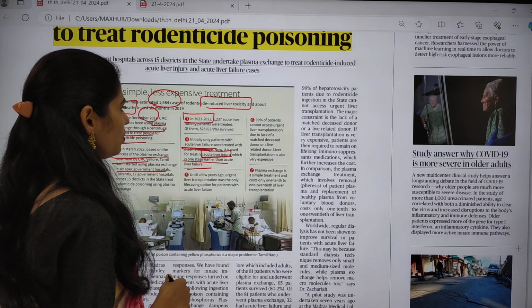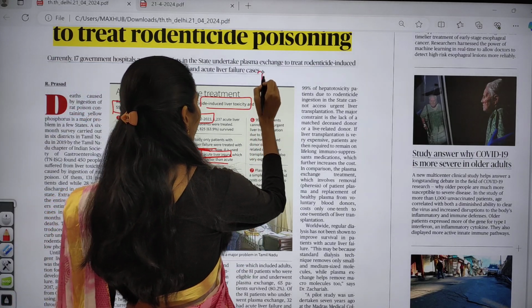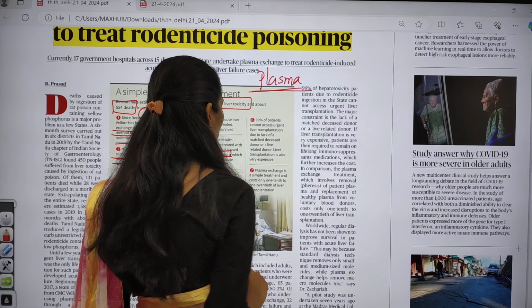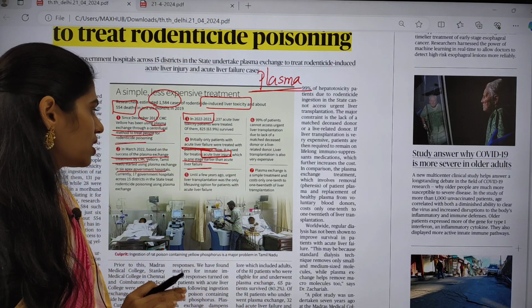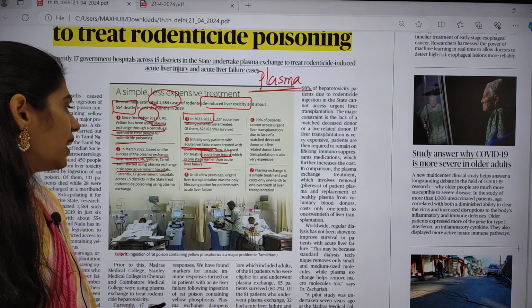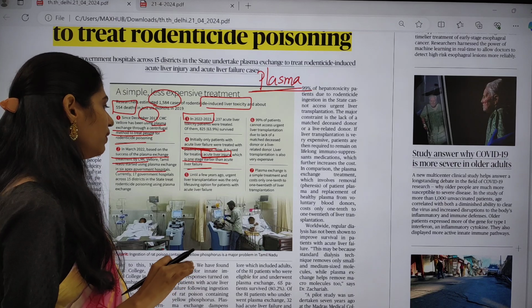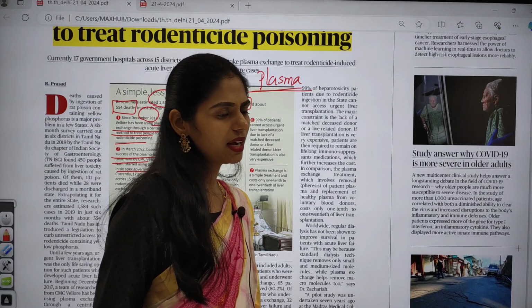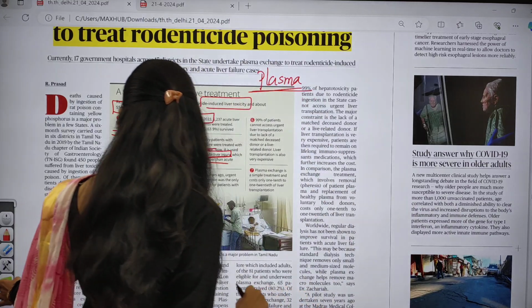So this is the thing which is mainly said, and I am saying this plasma exchange, right? What is the meaning of plasma exchange? It is a simple treatment and it costs only 1/10 to 1/12 of the cost of liver transplantation. So what is plasma? Plasma is nothing but part of our blood. Let me give you the flow chart.